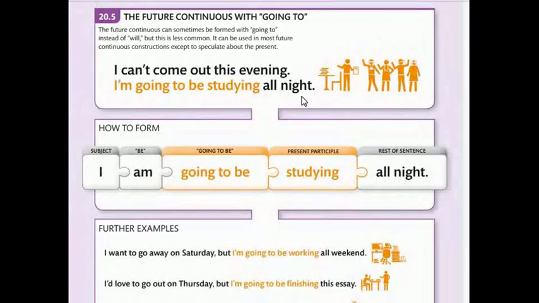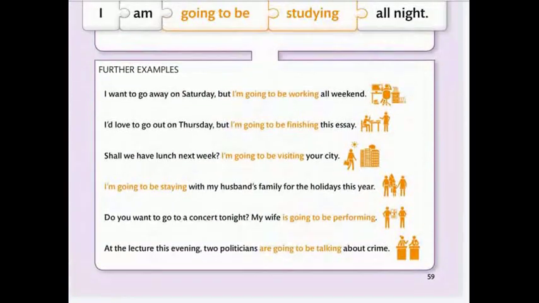And how to form: I am going to be studying all night. We have subject, be going to be, present participle, rest of sentence. For example, I want to go away on Saturday, but I'm going to be working all weekend. I'd love to go out on Thursday, but I'm going to be finishing this essay.